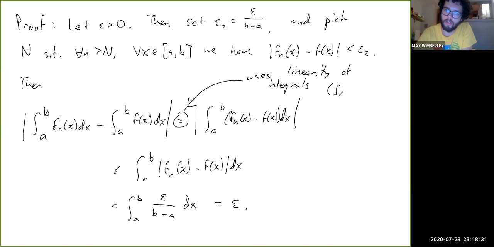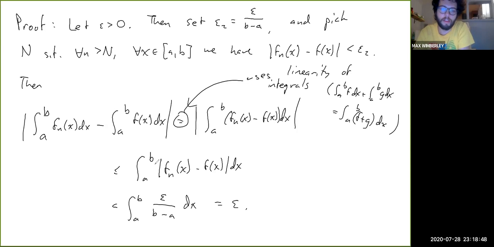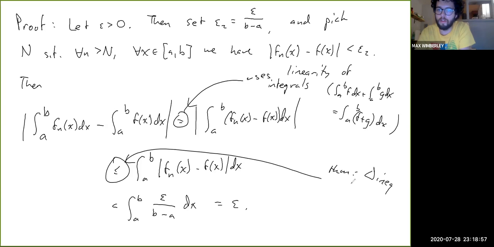So in general, the integral from a to b of f dx plus the integral from a to b of g dx equals the integral from a to b of f plus g dx, right? So that's one thing. And then this one is a theorem. It's the triangle inequality for integrals.